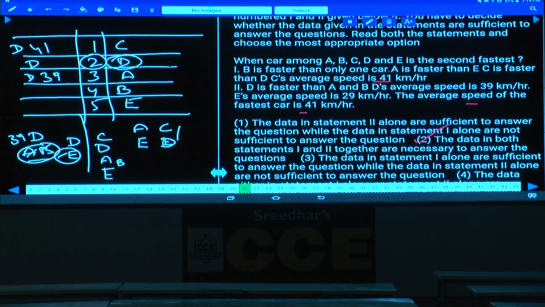But whereas D's speed is clearly given. What is the speed here? D's speed is 39, highest is 41. This cannot be D, hence D is here. Hence only 2 alone is sufficient. Clear now? 2 alone is sufficient. Then what is your answer here?